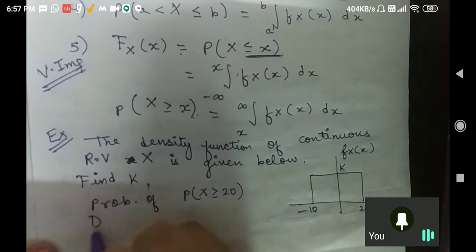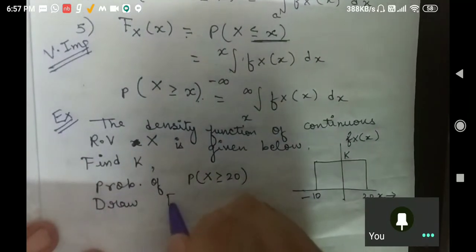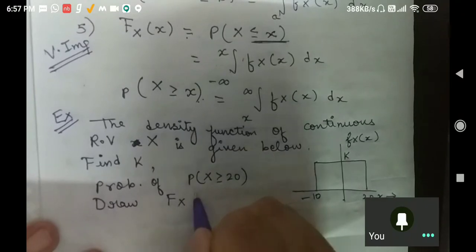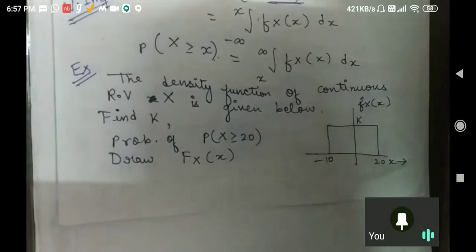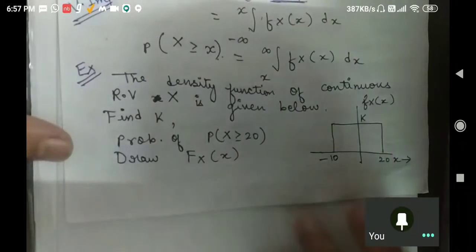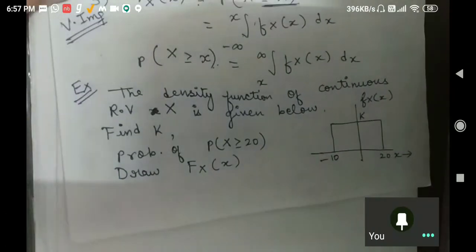And another thing I want from you is to draw f of x. These are the parts. First of all you will try it, then afterwards I will discuss it.